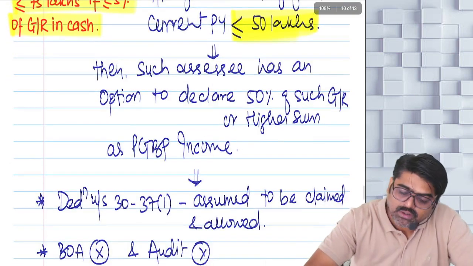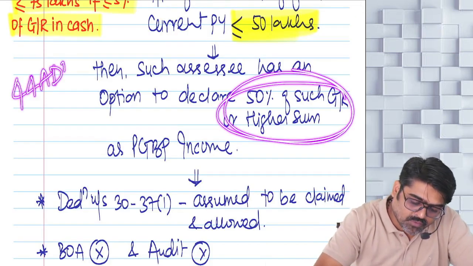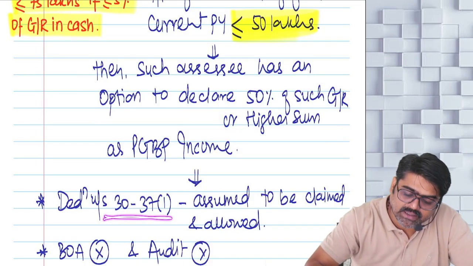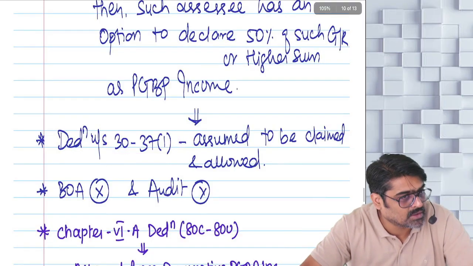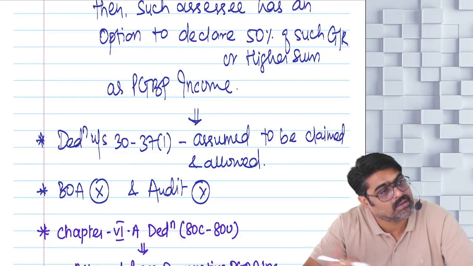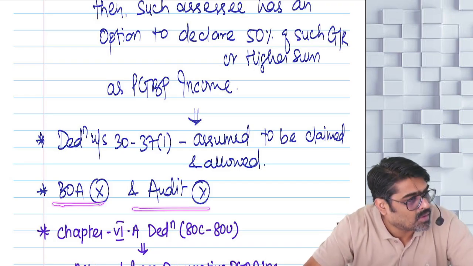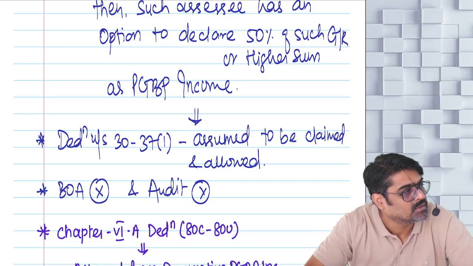If you show at least this much under section 44ADA as your presumptive income, no need to claim the deductions of sections 30 to 37 separately. It is assumed that they are claimed and allowed. Yes or no? No need to maintain the books and get them audited. Simple. And all the other things are same only.